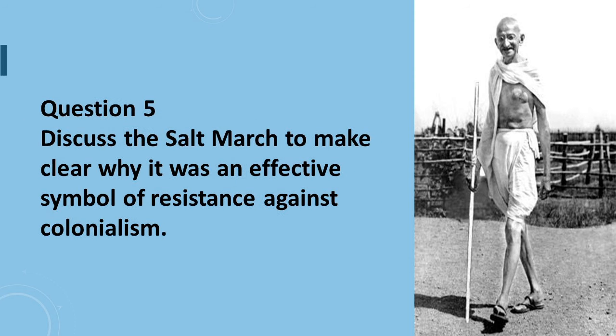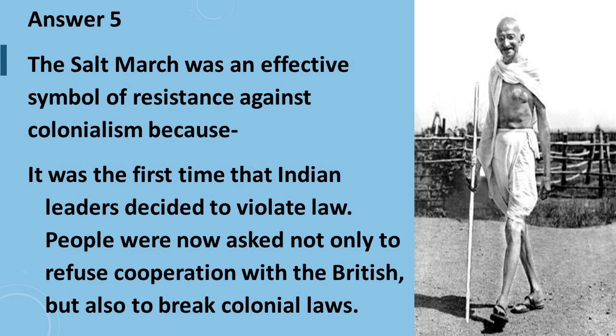Question number 5 is, discuss the Salt March to make clear why it was an effective symbol of resistance against colonialism. Answer to question number 5 is, the Salt March was an effective symbol of resistance against colonialism because the first point is it was the first time that Indian leaders decided to violate law.